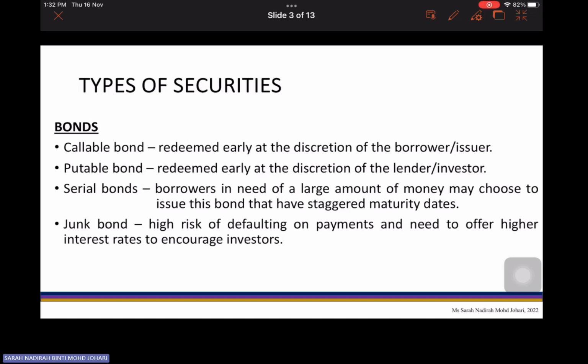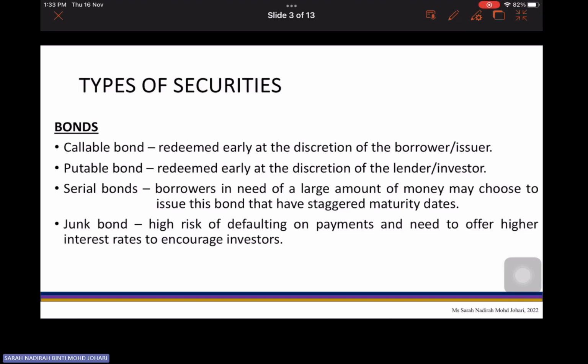Not only that, we also have serial bonds, whereby borrowers in need of a large amount of money may choose to issue bonds that have staggered maturity dates. Instead of paying a lump sum at one maturity date, why not stagger the lump sum into smaller amounts of money? This is what we call serial bonds.